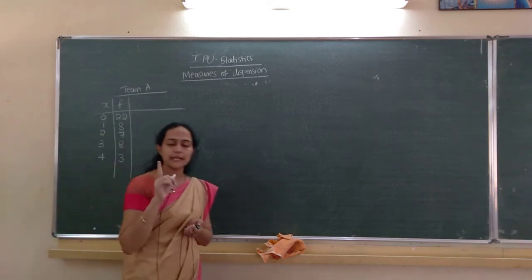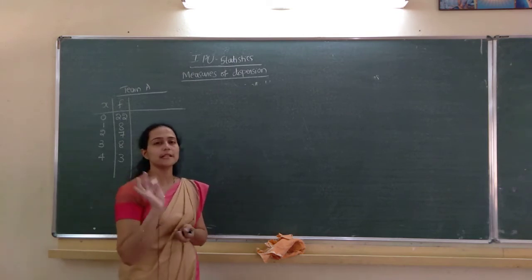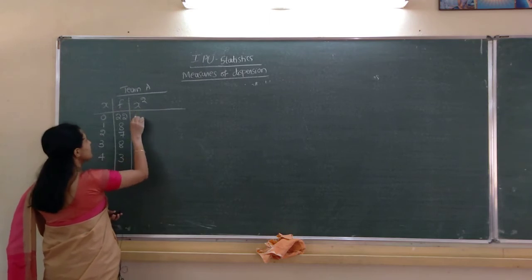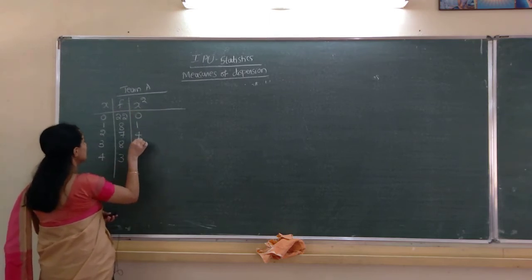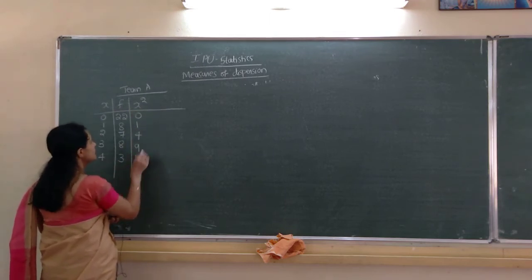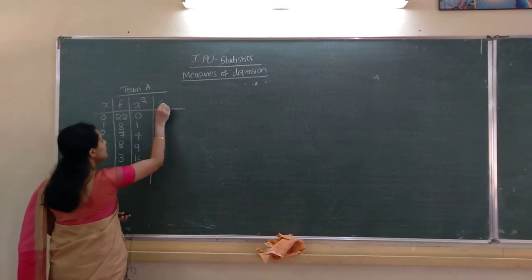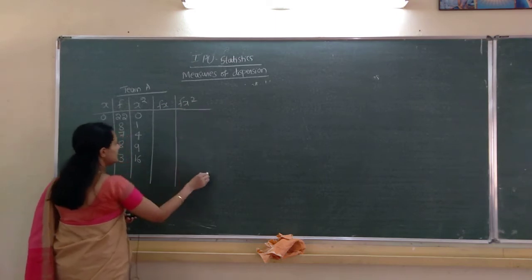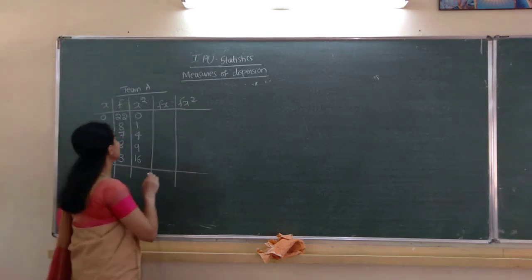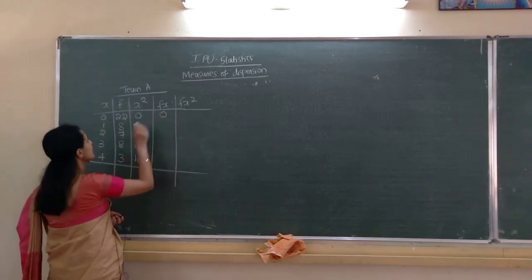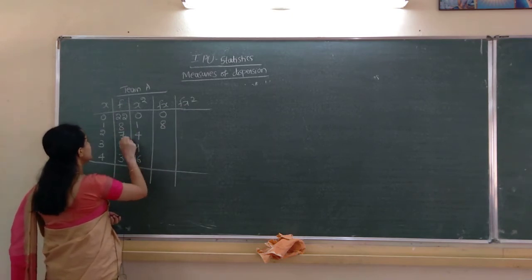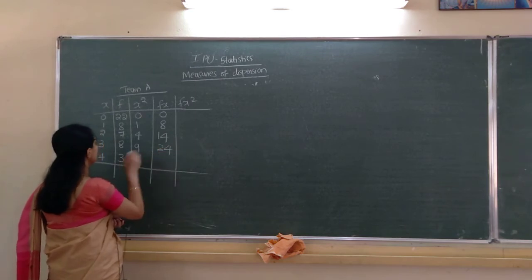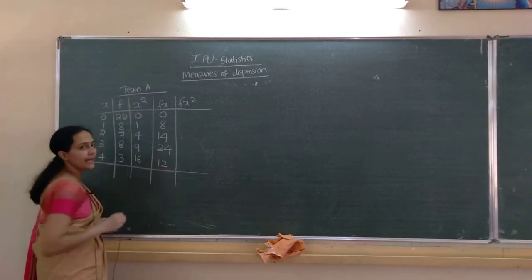Next we have to compute x bar and sigma. For computing x bar and sigma, what columns are required? X square is required: 0, 1, 4, 9, 16. Next f into x, next f into x square. This many columns are required. F into x: 22 zeros are 0, 8 ones are 8, 7 twos are 14, 8 threes are 24, 3 fours are 12.